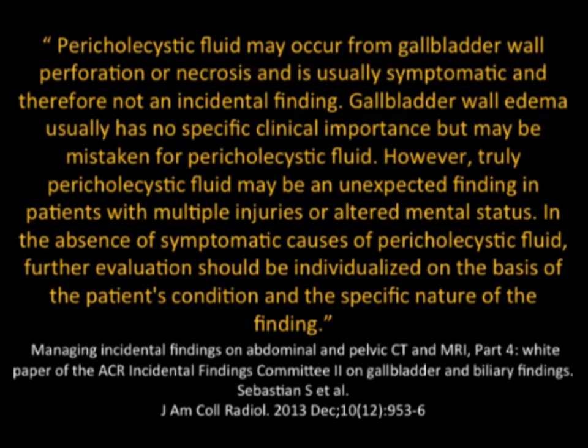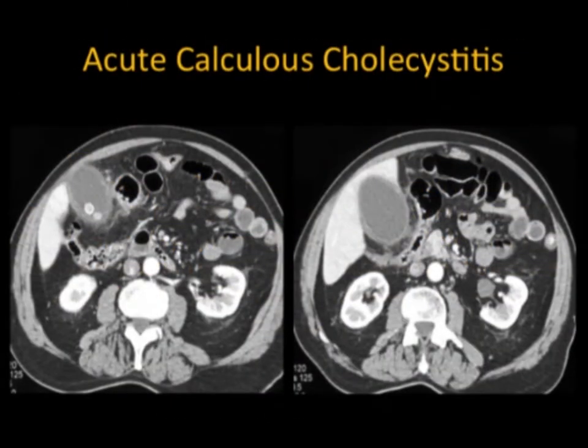And again, you want to look at the clinical history. You want to look for other findings that can explain fluid around the gallbladder. But, for example, in this patient, you see gallstones, the gallbladder wall is thickened, there's some fluid around the gallbladder. This patient has acute cholecystitis. There's not much to really think about.